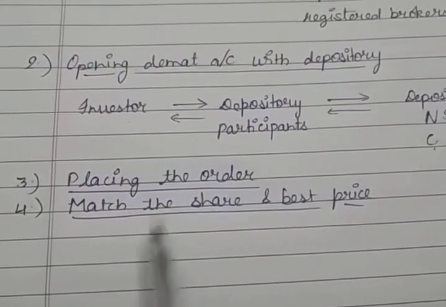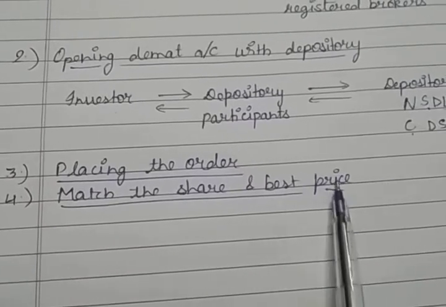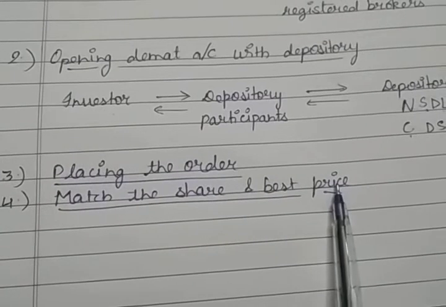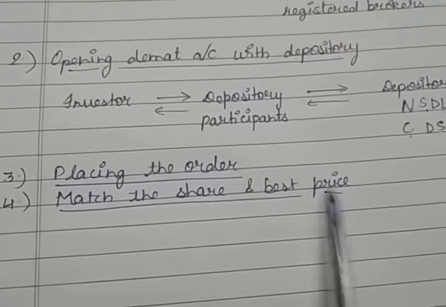After placing the order, the fourth step is match the share and best price. That means the broker will then go online and connect to the main stock exchange and match the share and best price available.